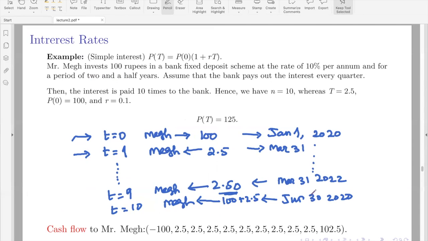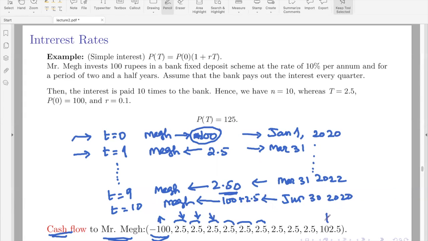This is what we say that the cash flow to Mr. Meg is, initially it was, he paid 100 rupees. Therefore, we will say minus 100. Okay. So here he paid 100 rupees. Therefore, it is minus 100. And then every interest due, he got 2 rupees 50 paise. So it is plus. So from Meg's point of view, this is outflow, whereas all these are inflows of money.